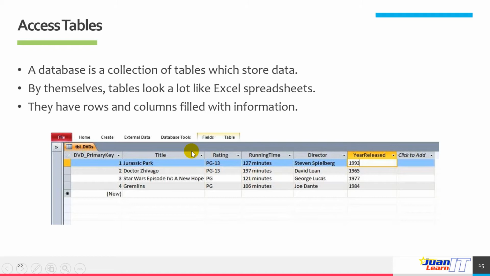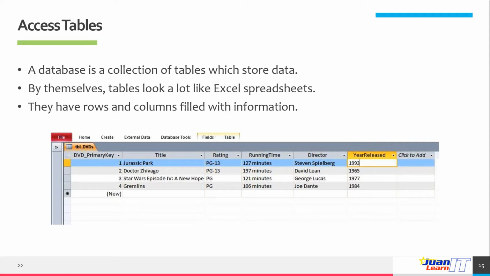Basically, a database is a collection of tables which store data, as what you see on your screen. By themselves, tables look like Excel spreadsheets, so they have rows and columns filled with information. That's where the similarity ends. In order to work with a database, don't think of a table as an array of rows and columns, but as a group of records appearing in rows.